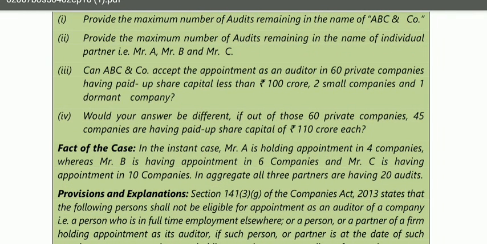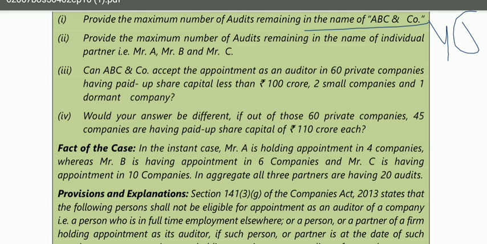Now in the third point they are saying, can ABC and company accept the appointment as auditor in 60 private companies having paid up share capital of less than 100 crores, 2 small companies and 1 dormant company. In the first point you have learned that there are 40 more audits that can be done by ABC and company.